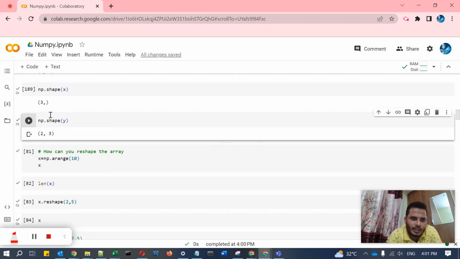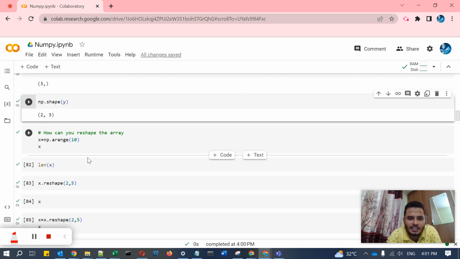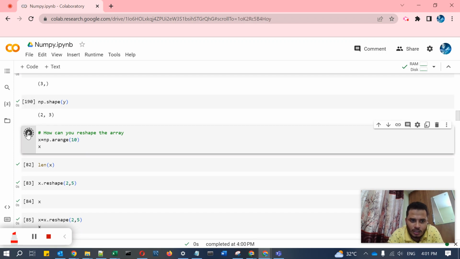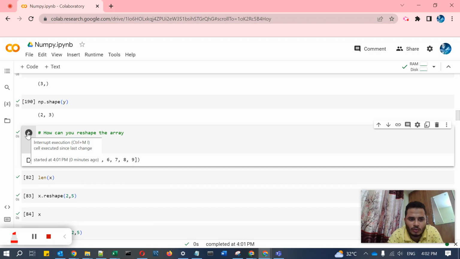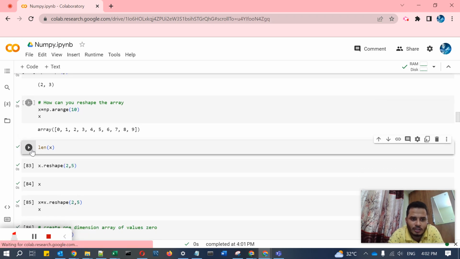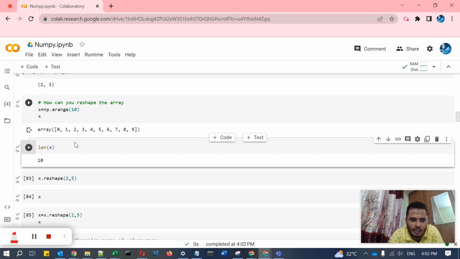So then if you find some shape like 2 and 3, how can we reshape the array? If you already have an array, you don't need to create one, but for example we are creating an array using the np dot arange function, which has 10 elements, 0 to 9. Then you check the length of that array, 10.